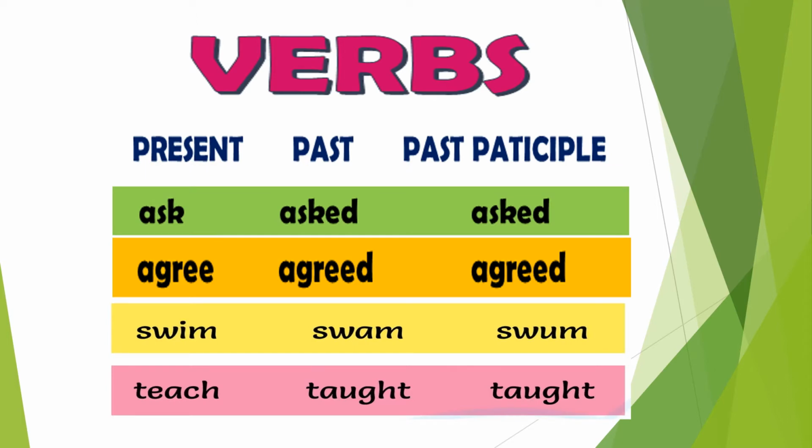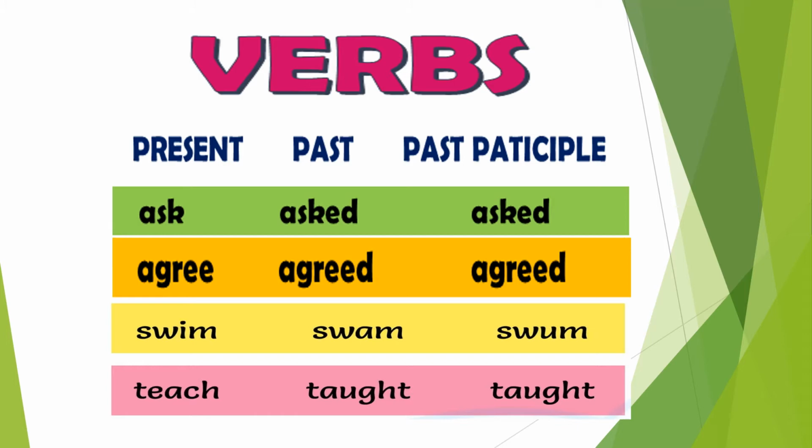Here we have a list of regular and irregular verbs, and they are arranged into three forms: present, past and past participle form. So let's have a look at them and try to find out what's the difference between the regular and irregular verbs. So let's start. The first word is ask, and the past form is asked, past participle is asked. And the second verb is agree, and past form is agreed, and past participle is agreed again.